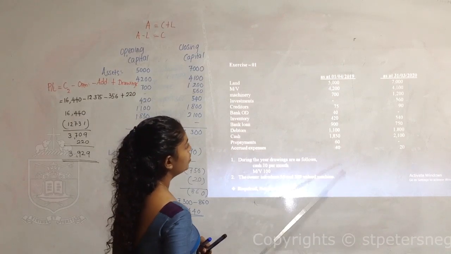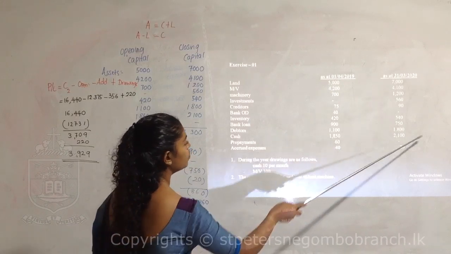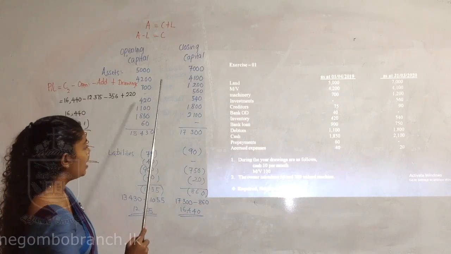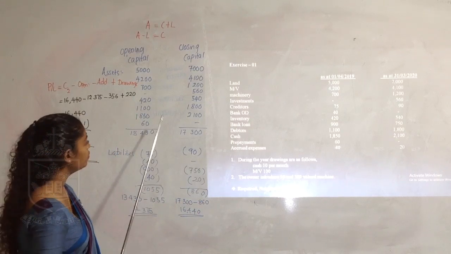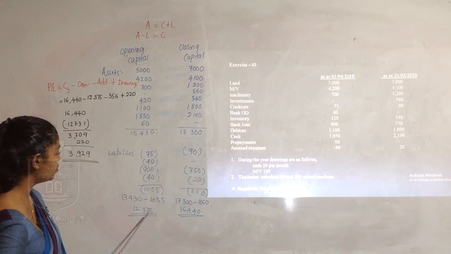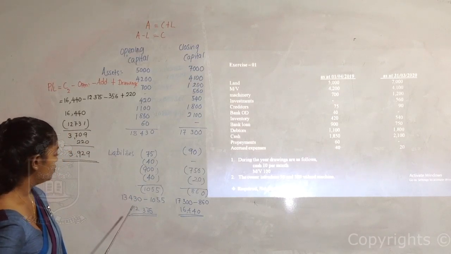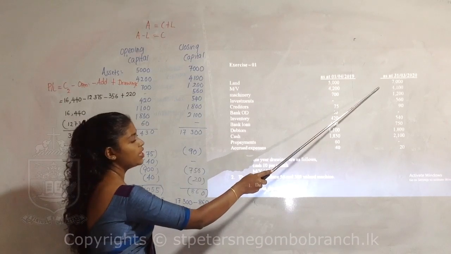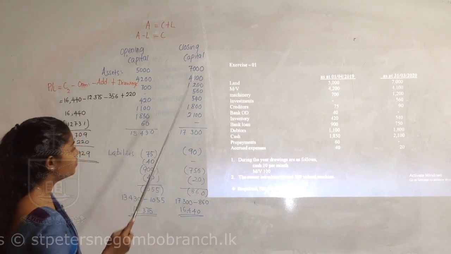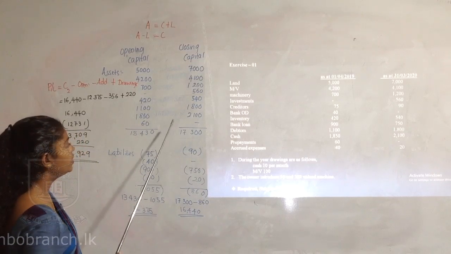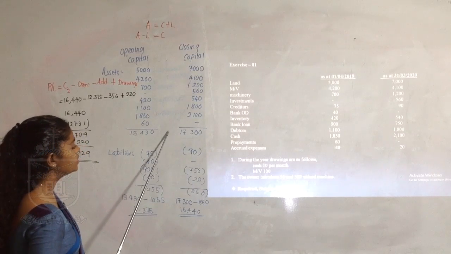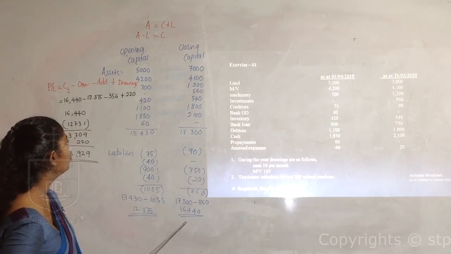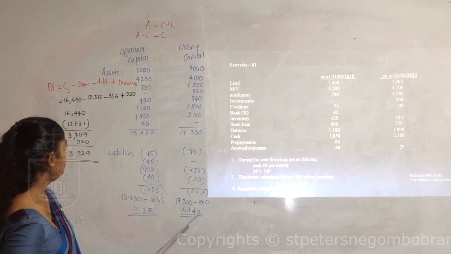So how did we find that, children? We used the opening information and closing information. From the opening information, we extracted the assets separately and liabilities separately. The difference between assets and liabilities is known as opening capital. Then we extracted the closing information, assets separately, liabilities separately, and took the difference to get the closing capital.